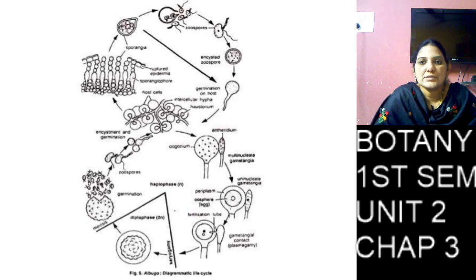That nucleus is called the female oogonium nucleus. So here the antheridium and oogonium are present on the same mycelium.